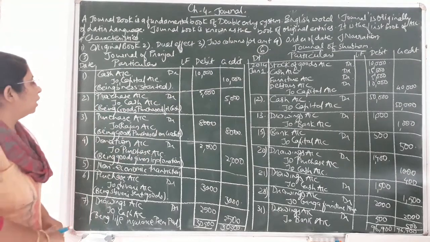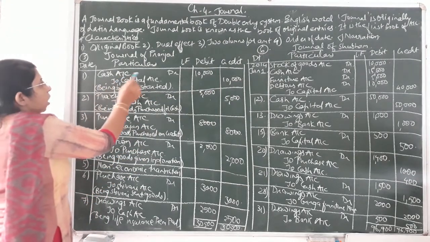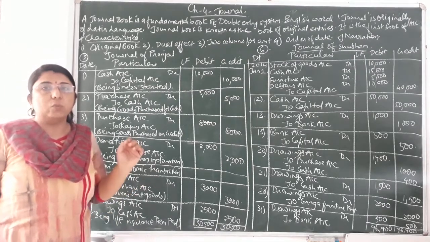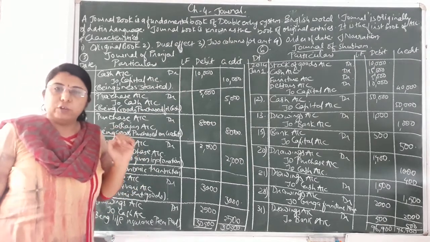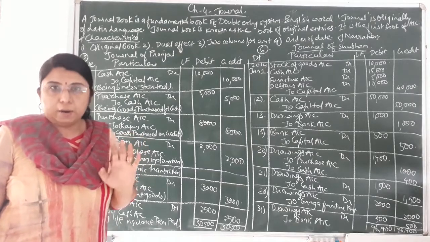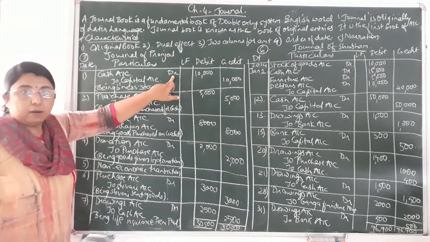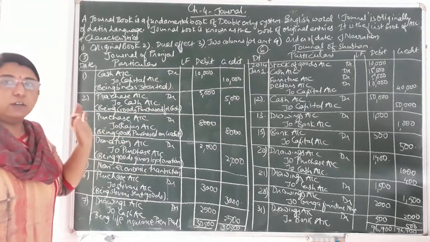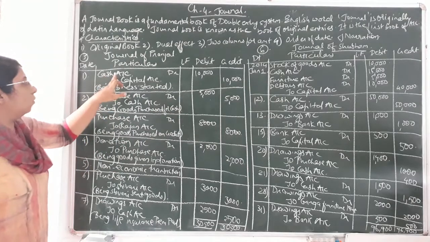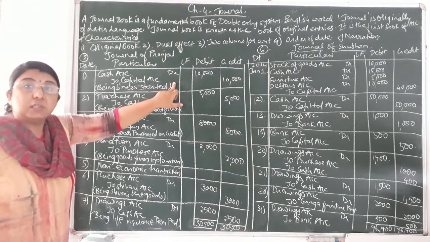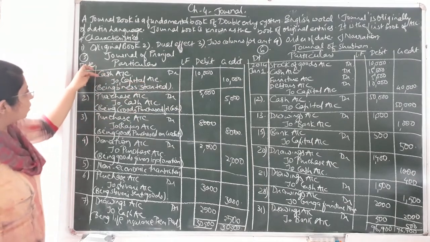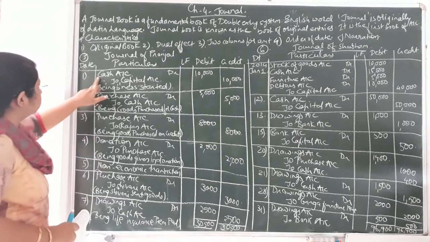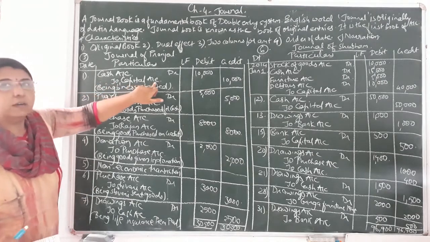Now students, over here you will have the question that I have written cash account debit. The short form of debit is DR, and the short form of credit is CR. But over here I have written only DR, and I have not written CR, because as per the rules of accounting the journal entry format is written this way only. Always we have to write DR, but we do not write CR. And you cannot write cash account debit to capital in the same line. You have to leave some space and then afterwards write the credit entry.